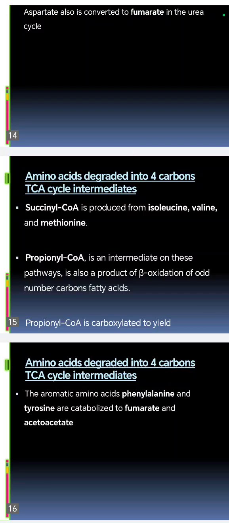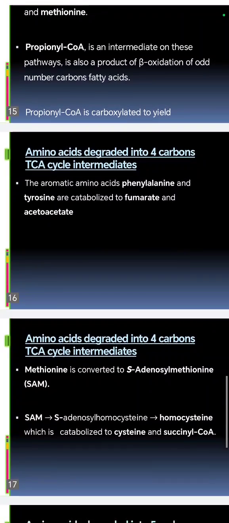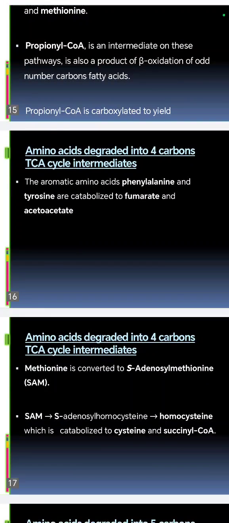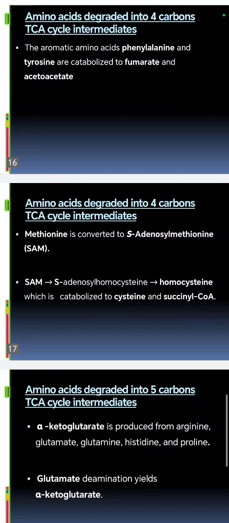Okay, propionyl-CoA is an intermediate of this pathway, and is also the product of beta oxidation of fatty acids with an odd number of carbons. The aromatic amino acids, phenylalanine and tyrosine, are catabolized to fumarate and acetoacetate. Methionine is also converted to S-adenosyl methionine, which is abbreviated as SAM.